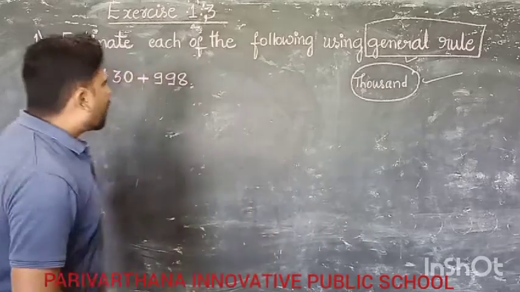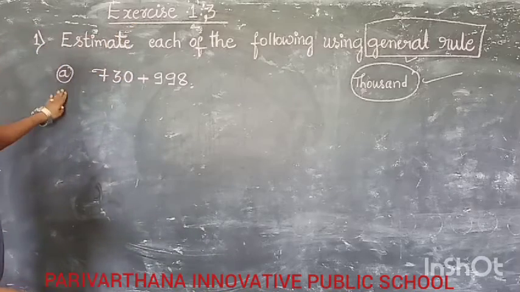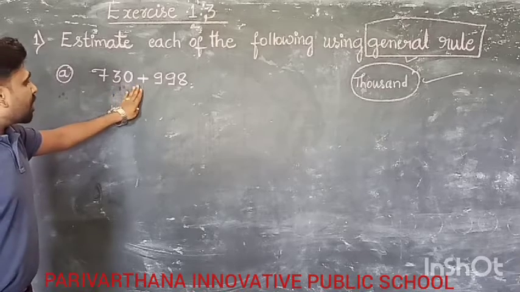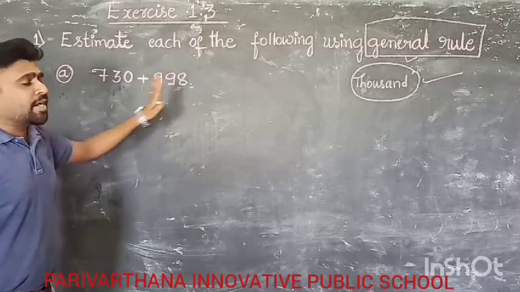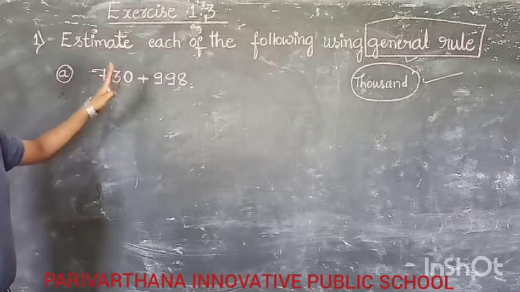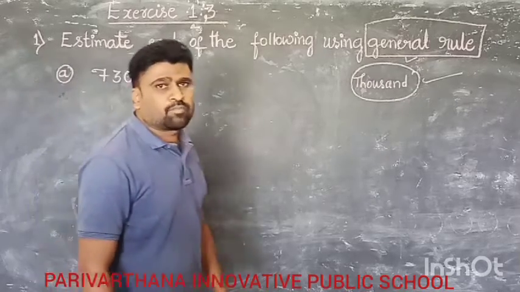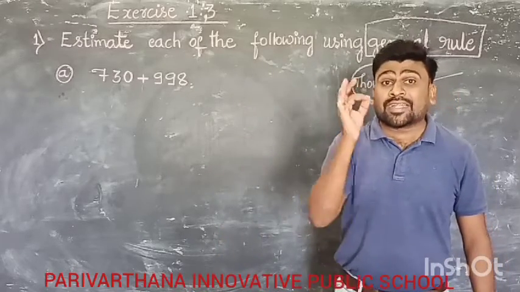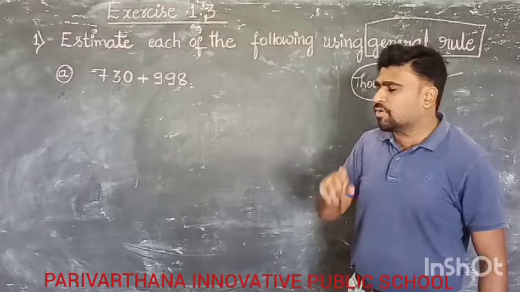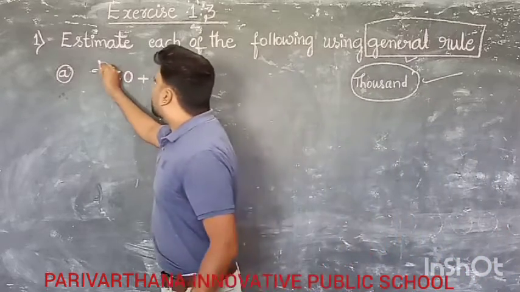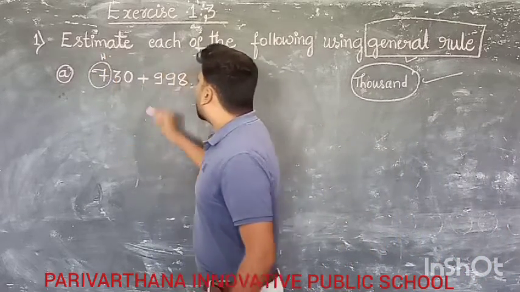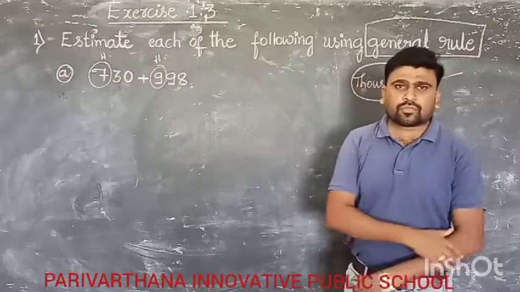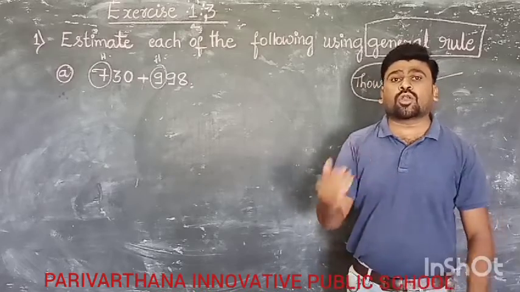See here, exercise 1.3, first problem A. 730 plus 998. These two numbers both start with the 100 place. That means you have to round off to the 100 place. Here in the 100 place it is 7. Here also in the 100 place it is 9. You already know how to round off.